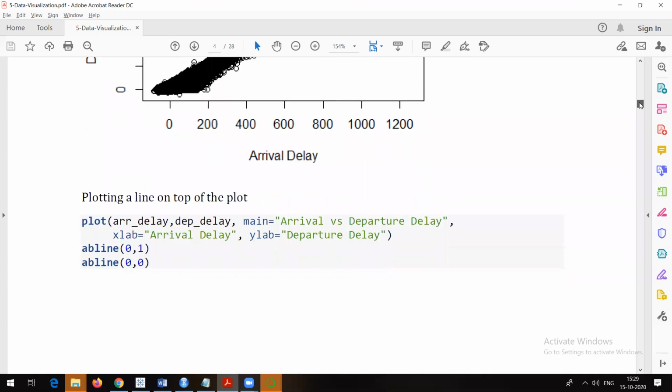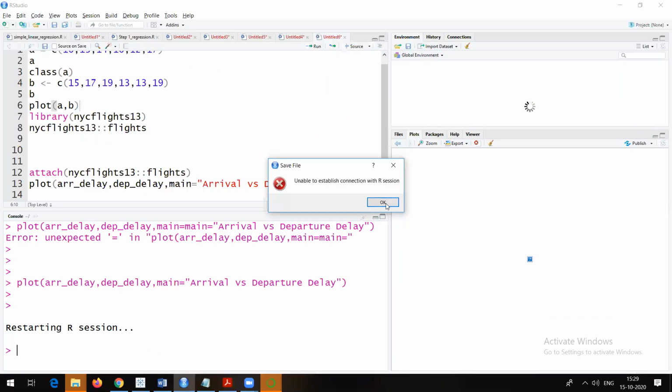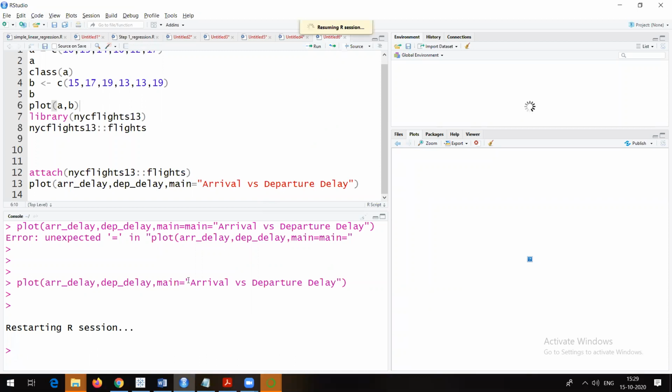Okay. So now there is something which can be used, which is called abline. This kind of a thing is actually very useful in case of linear regression. Right? So I think it is restarted. Okay, it is resuming the session.